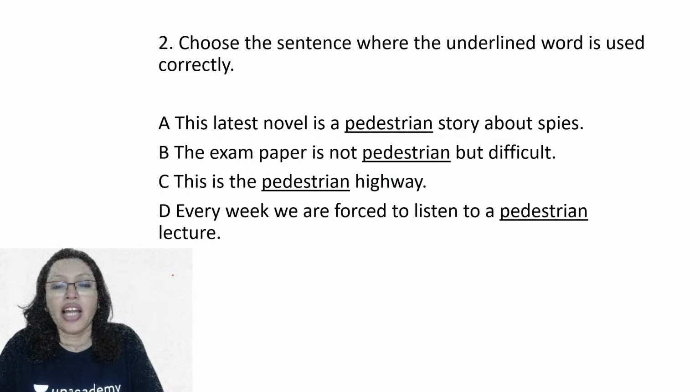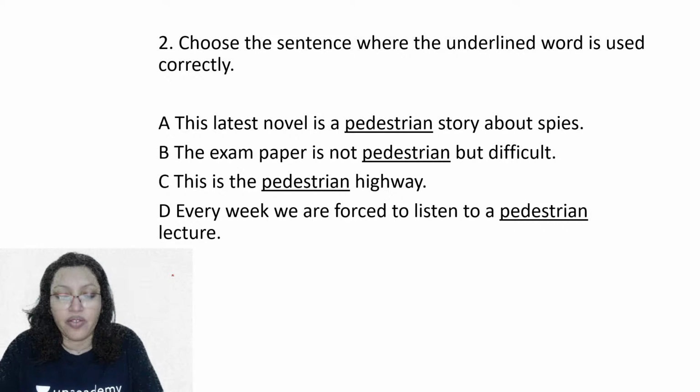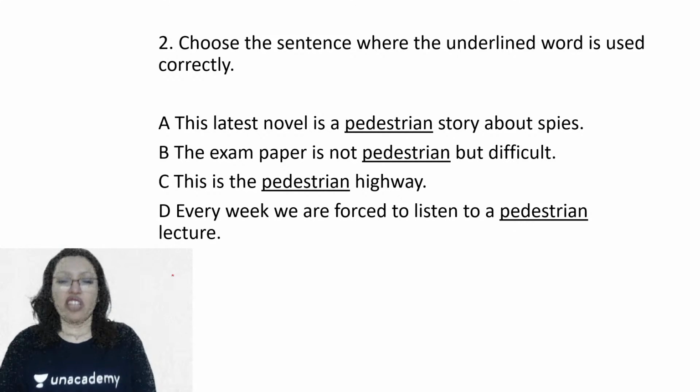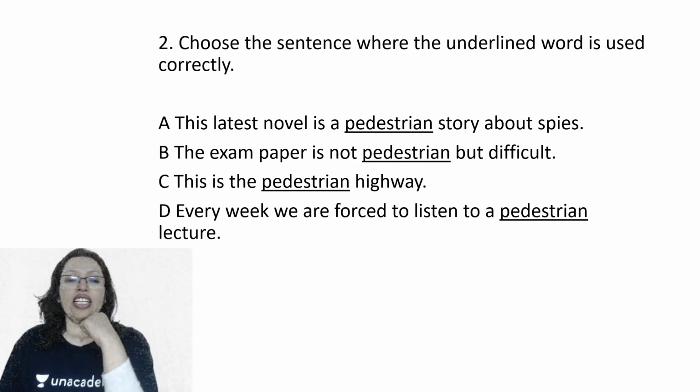Choose the sentence where the underlined word is used correctly. This latest novel is a pedestrian story about spies. The exam paper is not pedestrian but difficult. This is the pedestrian highway. And every week we are forced to listen to a pedestrian lecture. So the word is pedestrian, tell me quickly how it is used. What is the correct answer? Snap questions are not difficult, they are fairly easy. If you are able to understand the language, you will be able to understand these questions very easily.